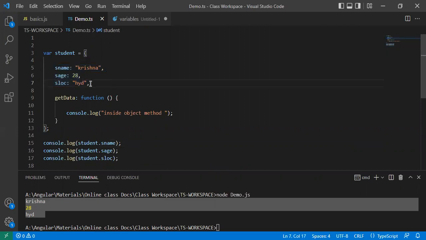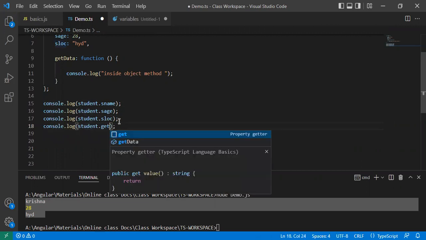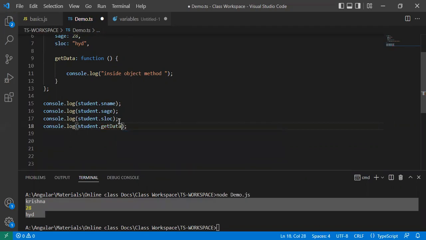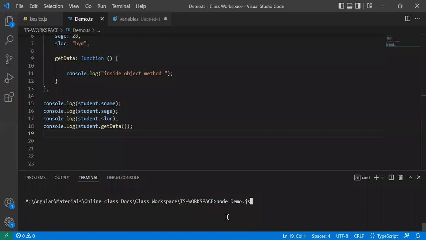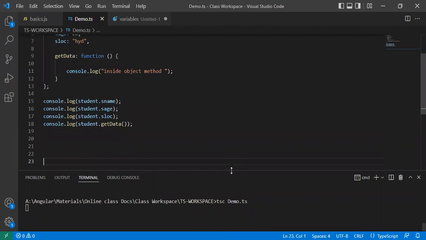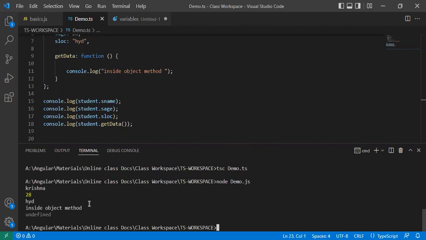Now I want to access the method. How am I accessing the methods? In the same manner, by using the object reference only. But here you want to pass the method name, so the method name is get data, and that should be passed as a method. Now if you come to compilation, the compilation will be done, an empty line will be printed, and after that we will execute that by using node.js. See, inside object method it will be called.